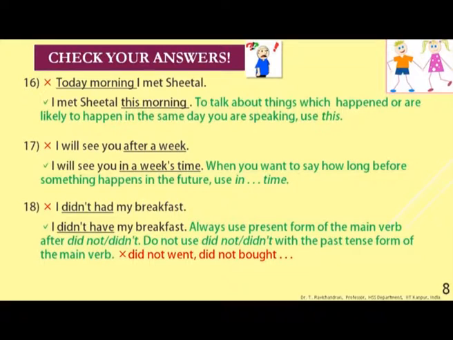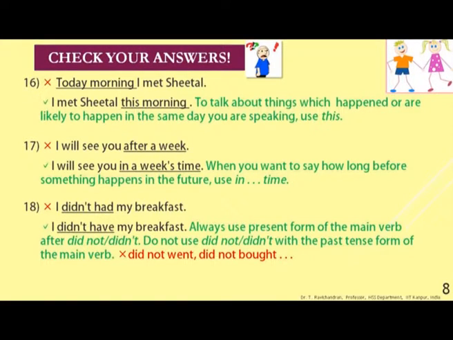16. Wrong form: today morning I met Sheetal. The correct form is: I met Sheetal this morning. Even if you say "this morning, comma, I met Sheetal," it makes sense, but it is proper to say I met Sheetal this morning, this afternoon, this evening.